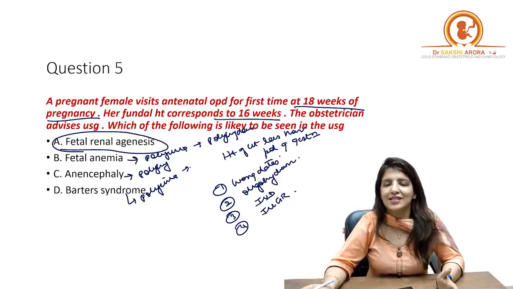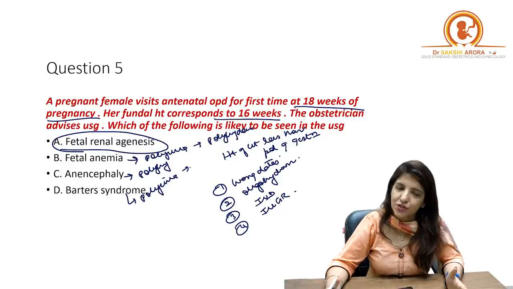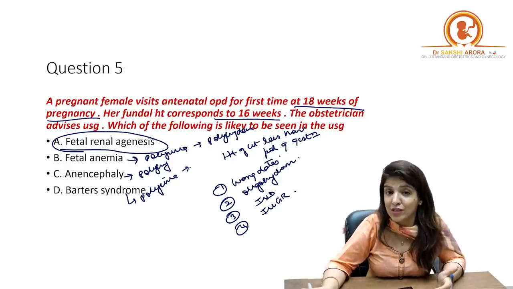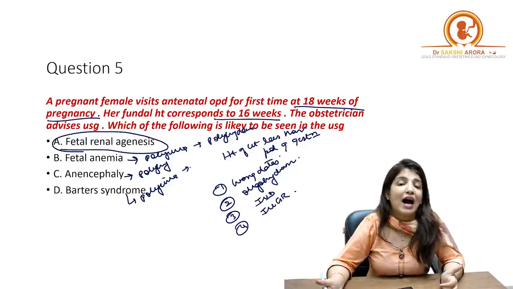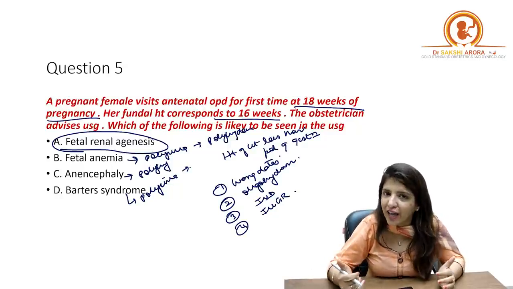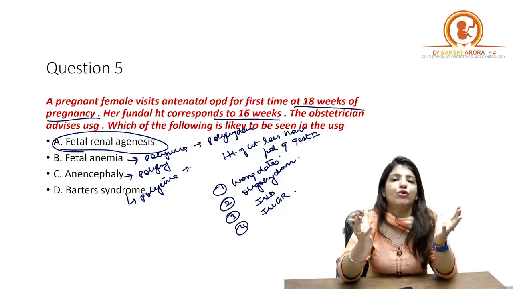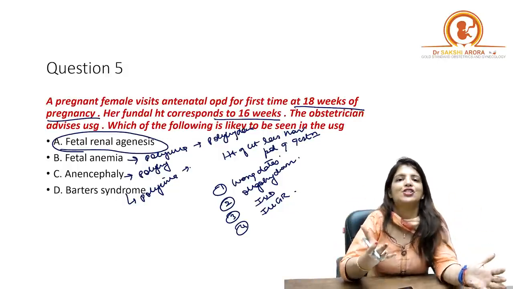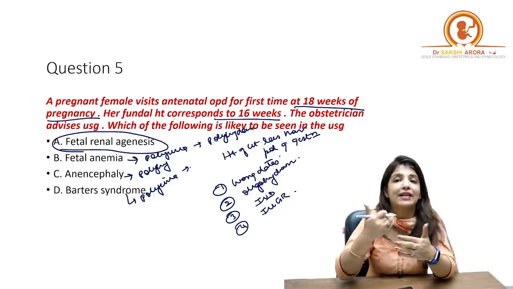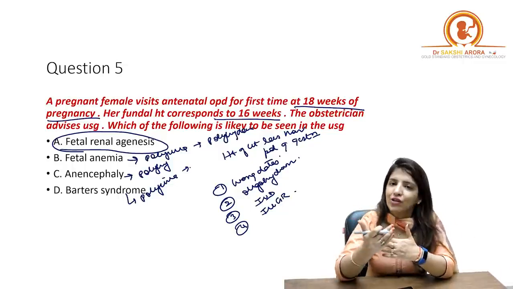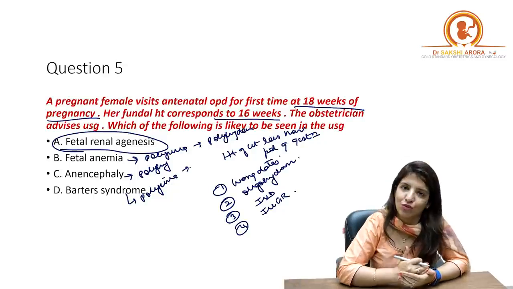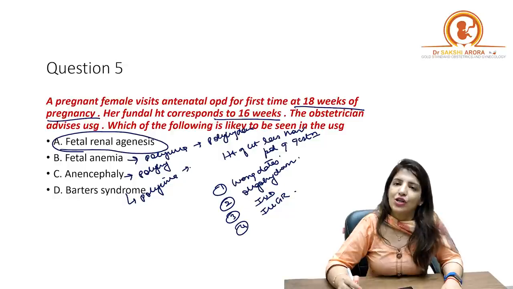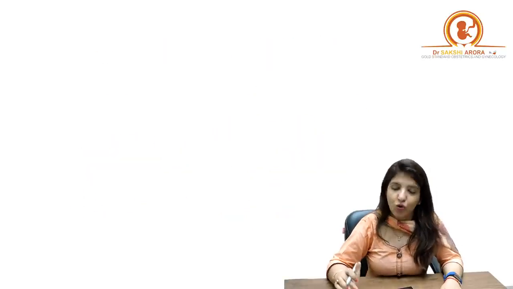Now, some students are saying that the option D was Barter's syndrome. Others are saying that the option D was hydrocephalus. Now, if option D was hydrocephalus, again in hydrocephalus, the head of the fetus is very much enlarged. And if head of the fetus is very much enlarged, it is going to lead to an increase in the height of the uterus and not to a decrease in the height of the uterus. Right? So, your answer remains fetal renal agenesis. Clear to all of you?